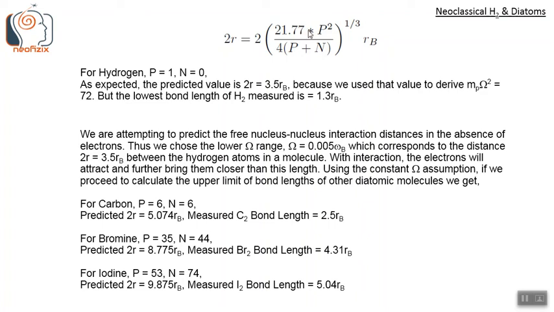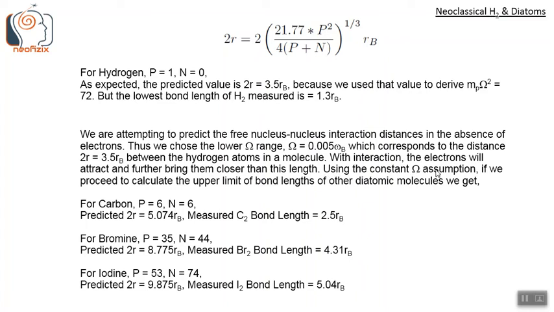Here, using this formula, we are attempting to predict the free nucleus-nucleus interaction distances in the absence of any electrons. Thus, we chose the lower omega range, omega is 0.005 omega b, which corresponds to the larger distance 2R equals 3.5 Rb between the hydrogen atoms in a molecule. With interaction, the electrons will further attract these protons together and bring them closer than this length 2R predicted here.